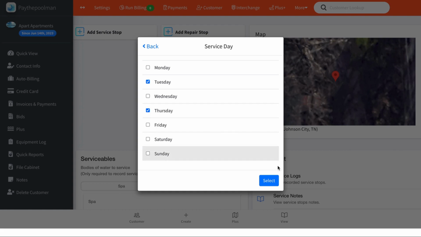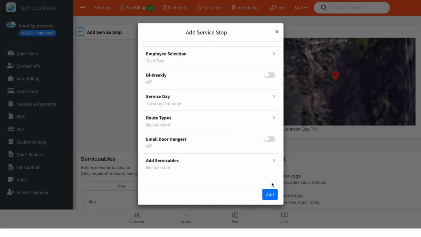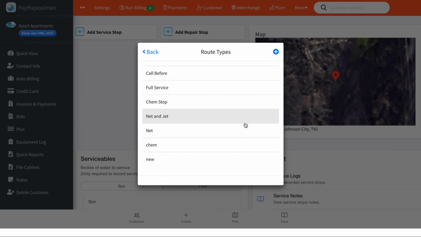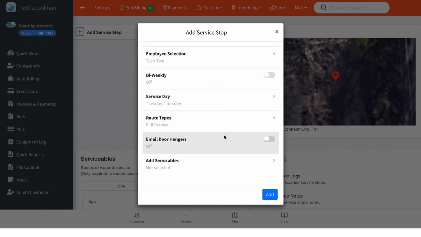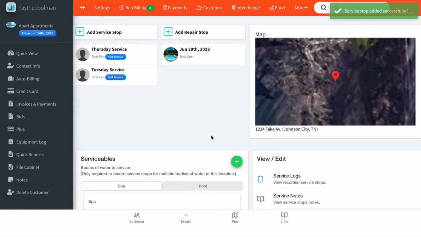We'll click Select. We'll select our route type if we'd like to. This is optional. You can also do this on the other page under route type, but here we'll just select full service. We want to send door hangers and add. All right, now we see that we have those two services added here again. And this is the same way as adding them on the other screen, but it just allows us to do it in a quick pop-up format.